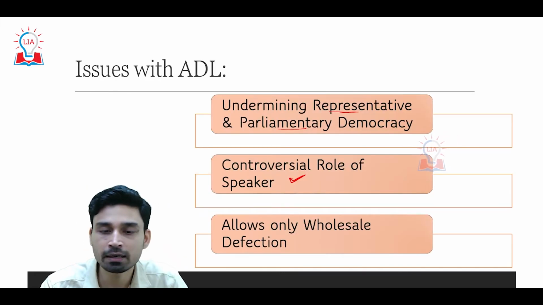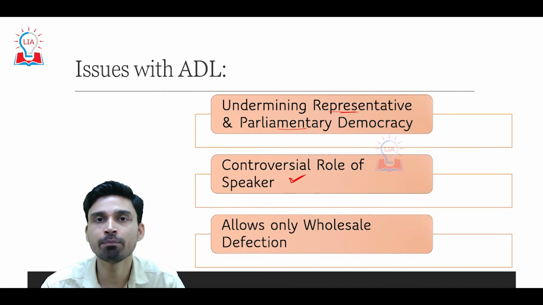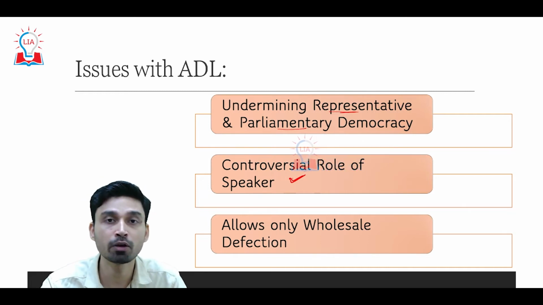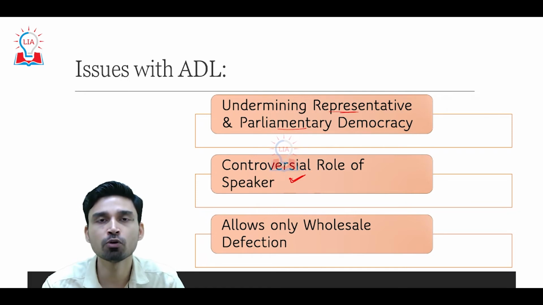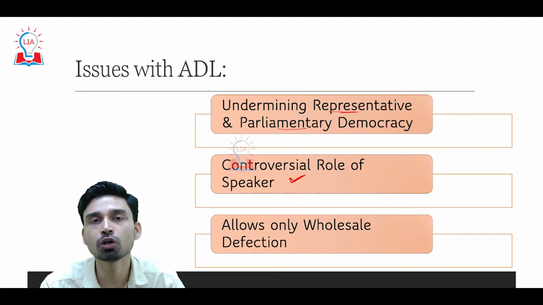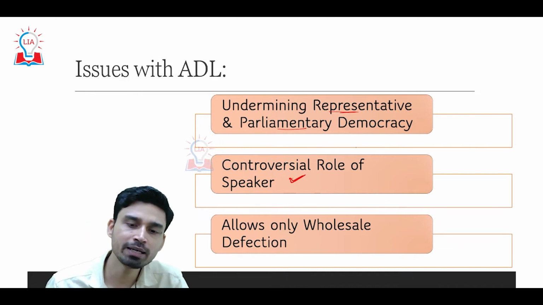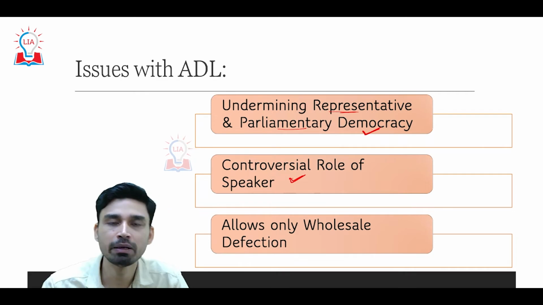So how does it undermine representative and parliamentary democracy? Because every elected MP from any political party cannot vote or take part in the proceedings of parliament, or convey their own individual thoughts, because they are bound by the political party's mandate. That means even if they want to vote against their own parent political party, they cannot do so. And that is why it undermines representative and parliamentary democracy.